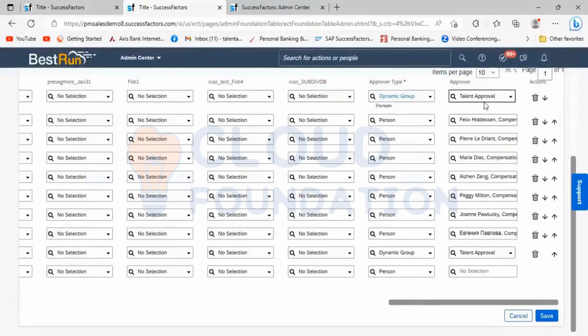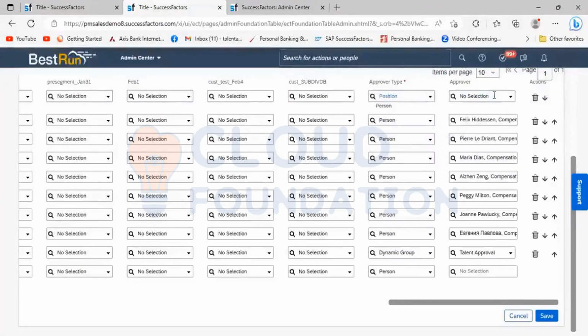It means that the notification will be triggered simultaneously to both the users, but any one of the users can approve it. That is the behavior of the dynamic group.